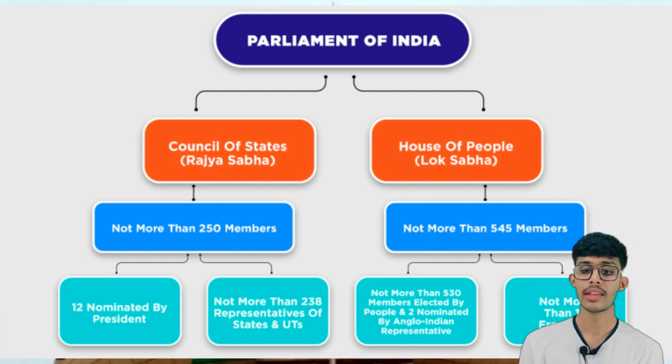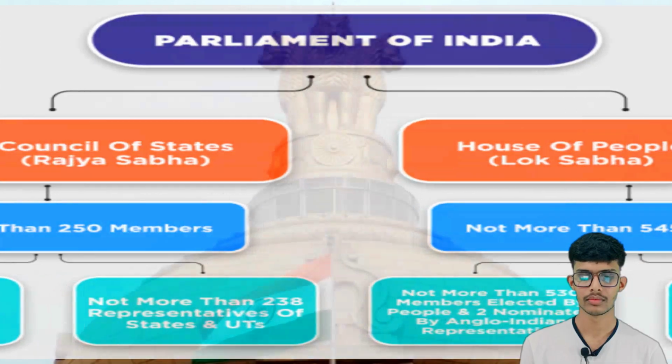And in Lok Sabha, there cannot be more than 530 members elected by the people, means by the election, and 2 nominated by Anglo-Indian representative. And there cannot be more than 30 members from the union territory.